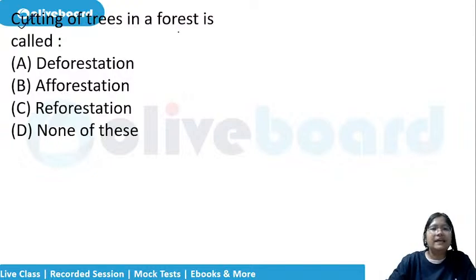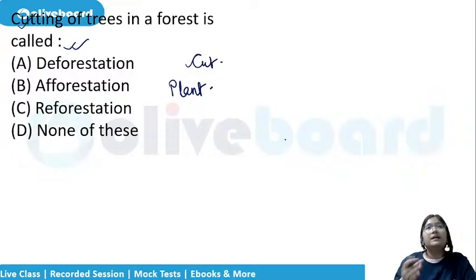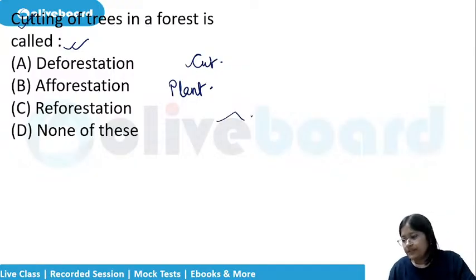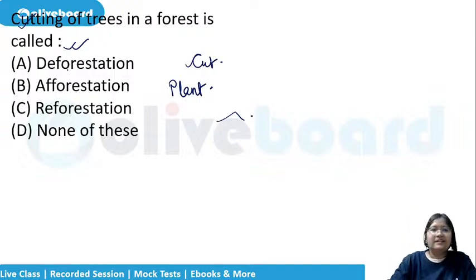Cutting of trees in a forest is called, very simple. If we are cutting tree, what is it called? If we are planting tree, what is it called? If we are cutting the beautiful multiple plants, jungles, and putting one single plant in there or replanting it, both can be done. That is known as what, or none of this? Deforestation. Yes, it is. And in case of the cutting of trees, it is known as deforestation. Okay, it is known as deforestation.